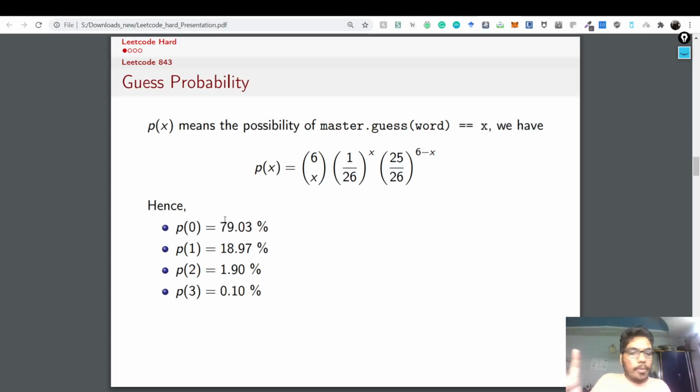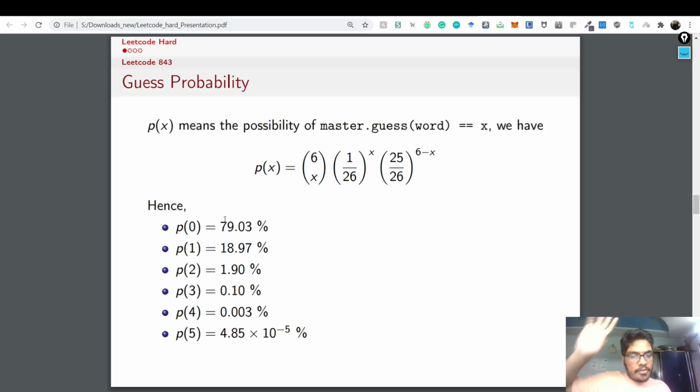Three matches, it's 0.10%, less than 1%. For four matches, it is drastically low, 0.003%. Five matches, 0.85 times 10 to the power minus 5, which is minuscule. And for six matches, it is 10 to the power minus 7. It means that if you randomly say a word, the probability that all of them are correct is minuscule. You have no chance of getting that right.